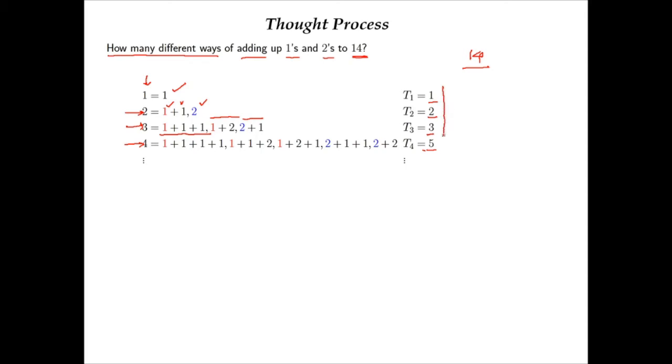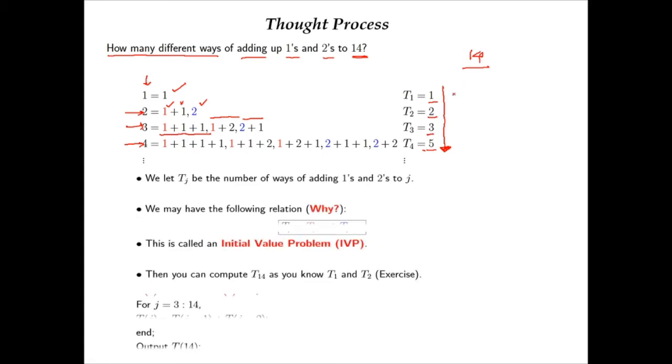After that, you have to find some general pattern, and if you are satisfied and your pattern is verified, then you can go for finding T14. So let us check it. Let T_j be the number of ways of adding 1's and 2's, as already discussed.